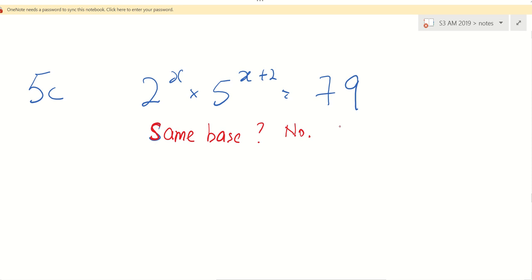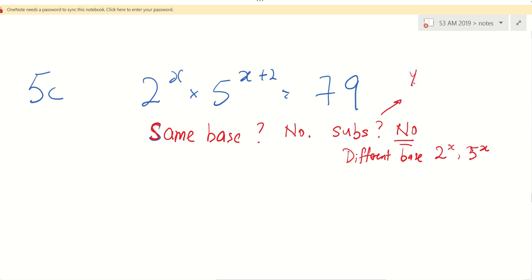I want to use substitution, right? But do you realize that I also cannot use substitution? Why is it I cannot use substitution? It's really different base, as in 2 to the power x and then 5 to the power x, right? So if I can use substitution means okay.